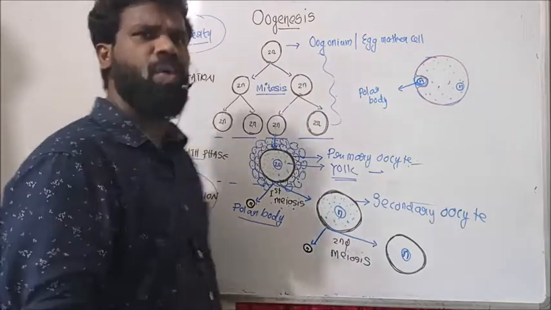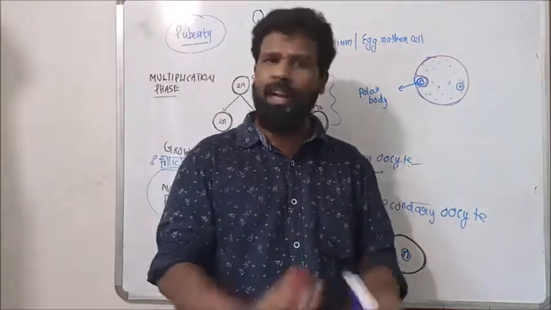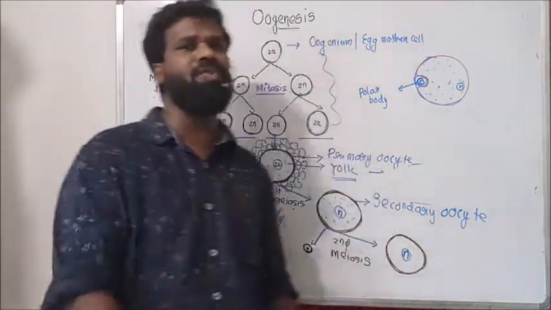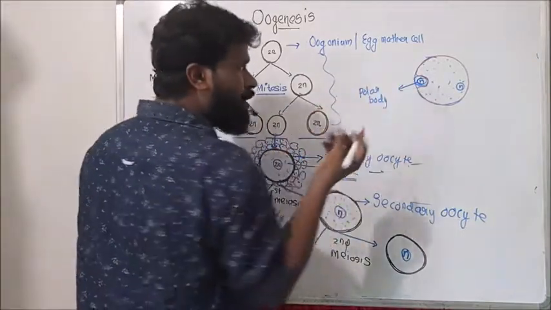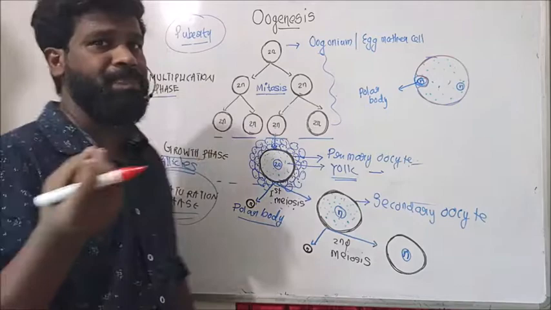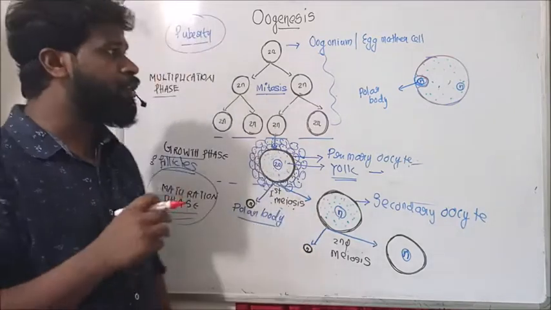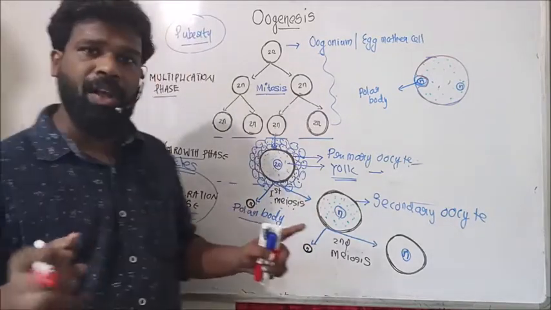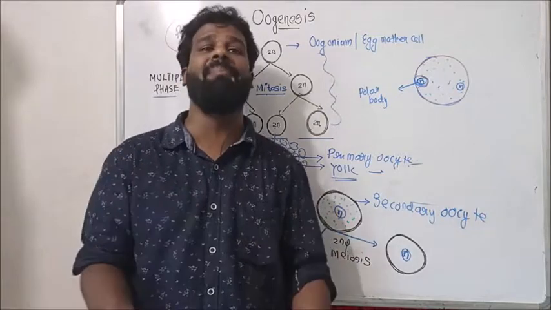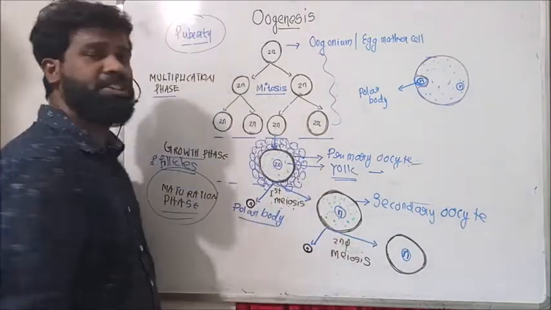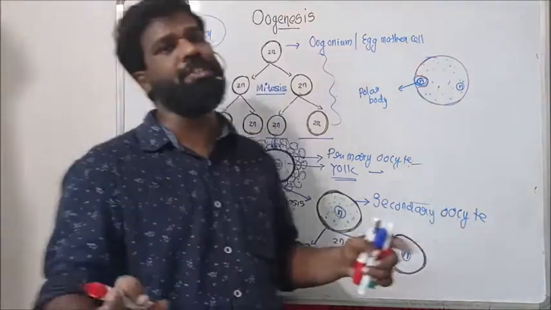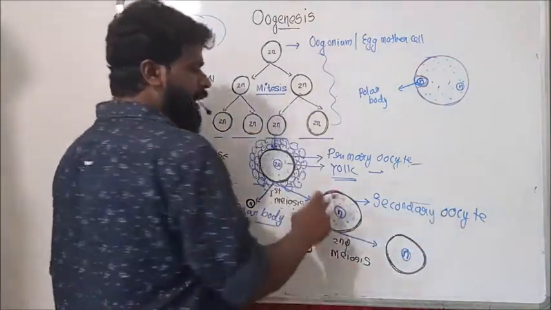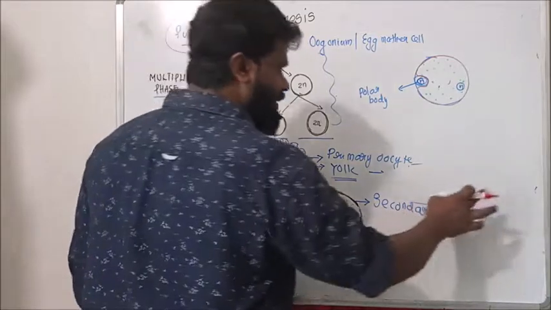Why is this polar body non-functional? Its fate is to undergo degeneration. Because this polar body has only a lesser amount of cytoplasm, which is not sufficient for its development, it is a non-functional cell. Its fate is degeneration. But a functional cell is formed, called the secondary oocyte.